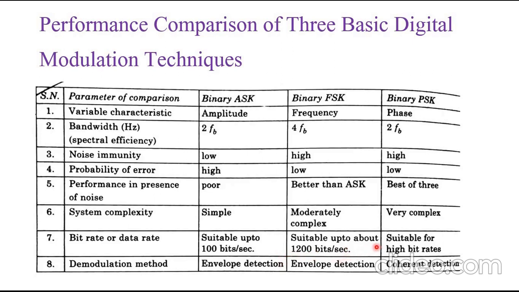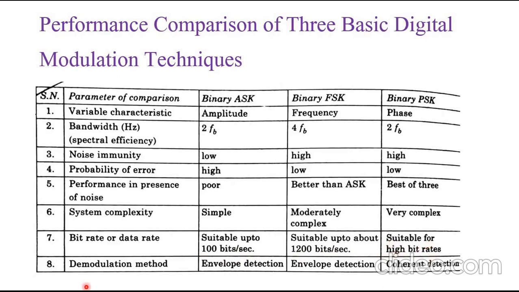And now let's see BPSK. It has low bandwidth efficiency, and it is suitable for high bit rates. So the bit rate of BASK is up to 100 bits per second, binary FSK is up to 1200 bits per second, and binary PSK is suitable for high bit rates.